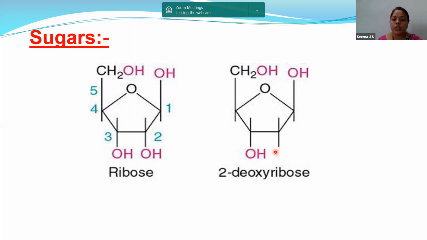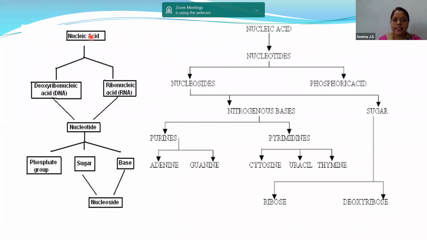You can come to a conclusion that compared to RNA and DNA, DNA is a more stable component, whereas ribose is not stable. Now, nucleic acids. Because, children, as we are talking, the nucleic acids, nucleotides, and nucleosides all are starting with N, and you may get confused. So let us have a brief, clear-cut idea. What are nucleic acids, what are nucleotides, and what are nucleosides? So first, let us know what are nucleic acids.